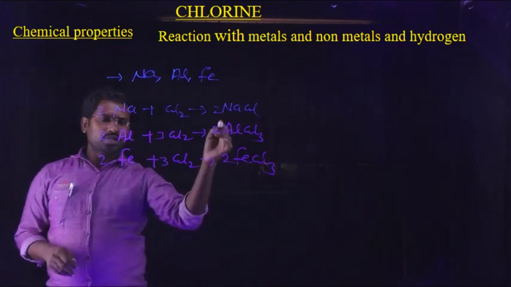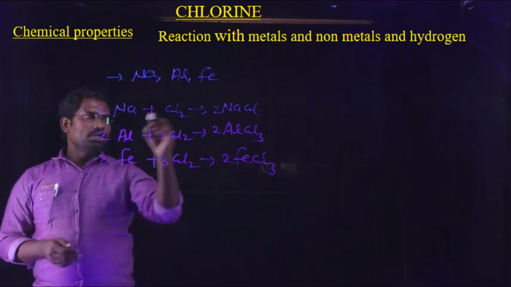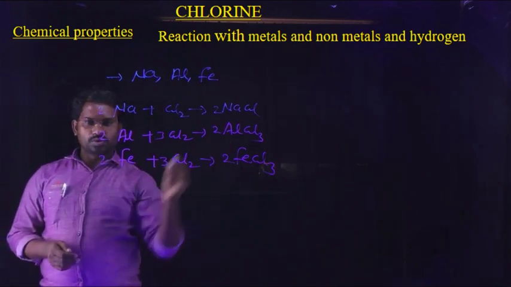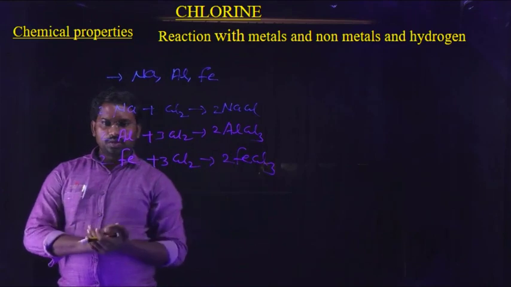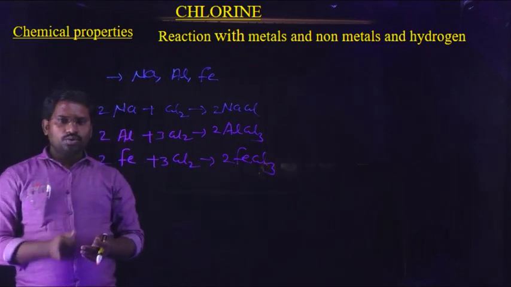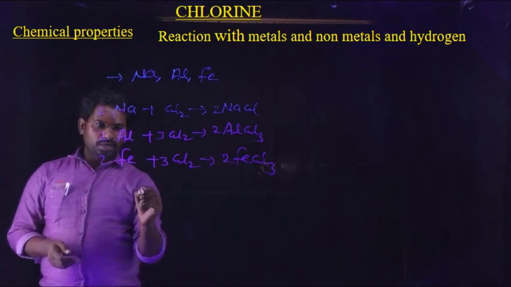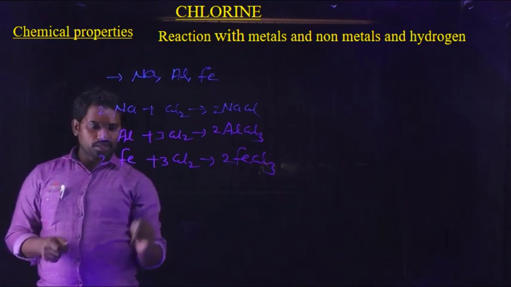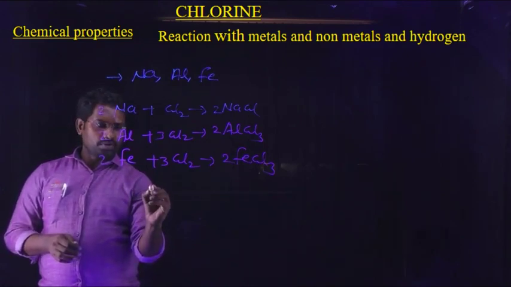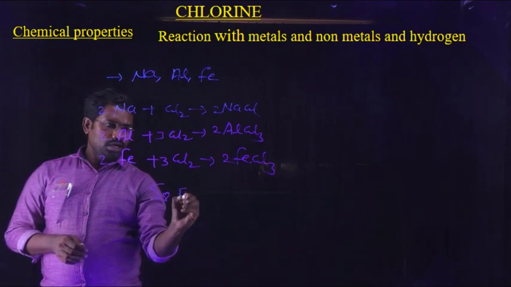It is able to form their respective chlorides: sodium to sodium chloride, aluminum to aluminum chloride, and iron to iron chloride. Chlorine can also react with non-metals like sulfur, S8, and phosphorus.